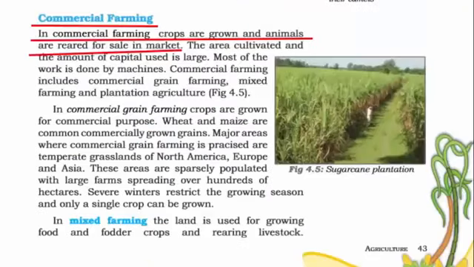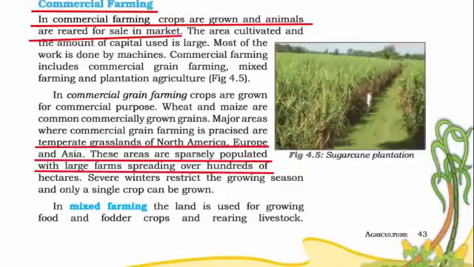Commercial farming. The meaning of commercial is trading, business, private enterprise. So in this type of farming, you grow crops and rear animals for sale in the market because you invest in terms of capital, machinery, and human labor. Hence, the output needs to be sold in the market to earn profit. Usually this type of farming is practiced in areas of temperate grasslands of North America, Europe, and Asia. Because if you see, these areas are highly populated with large farms spreading over hundreds of hectares.